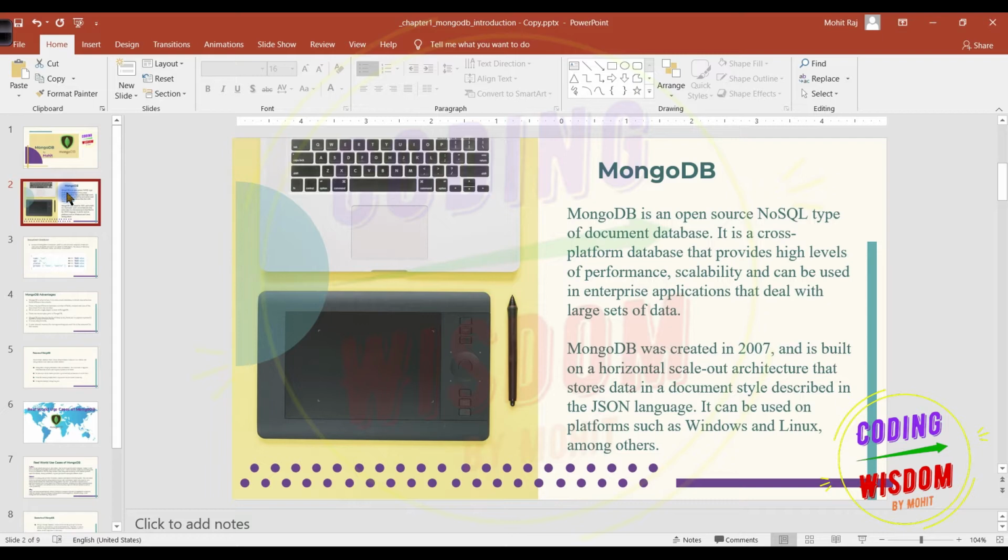JSON means JavaScript Object Notation. In the next slide, we will see what is the meaning of JSON notation.